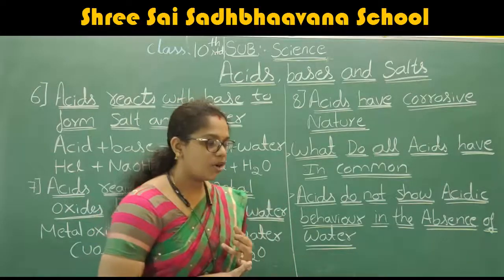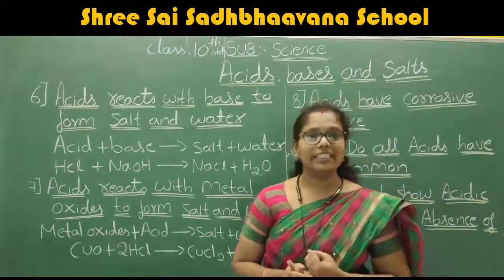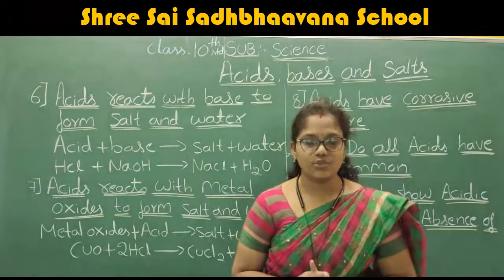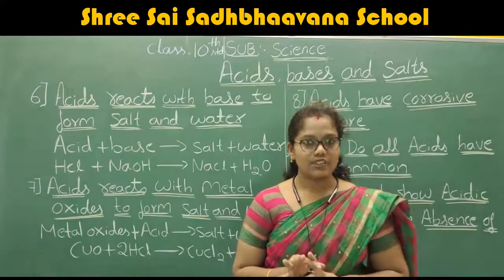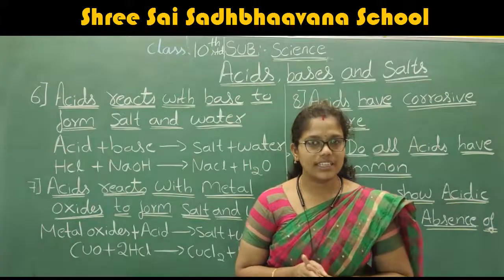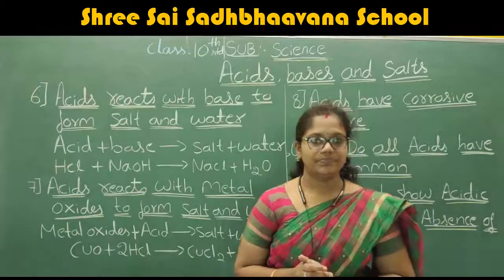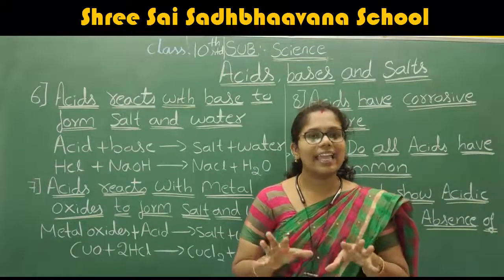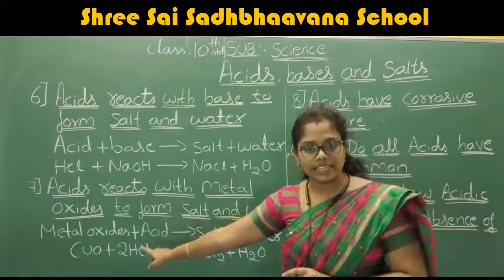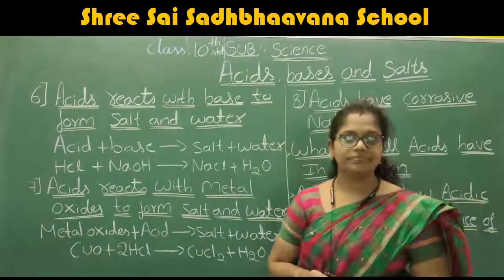One is magnesium oxide. If it is reacted with sulfuric acid, it forms magnesium sulfate as well as water. This is the first reaction you want to write. Second reaction: aluminum oxide, if it is reacted with HCl, forms aluminum chloride as well as water. These are the best examples for the reaction of metal oxide with an acid to form salt and water.